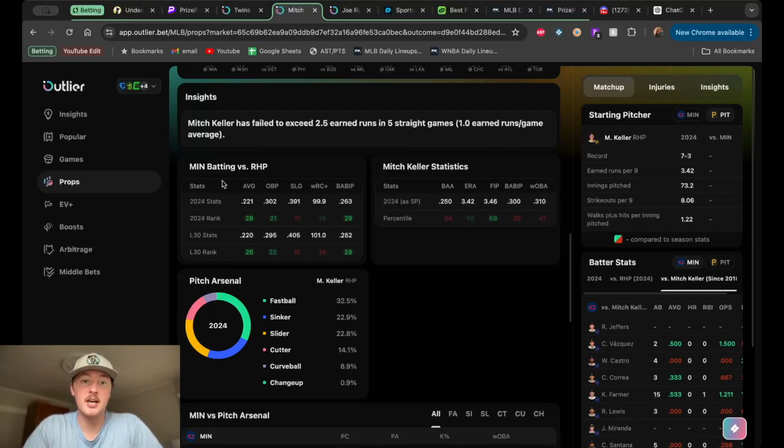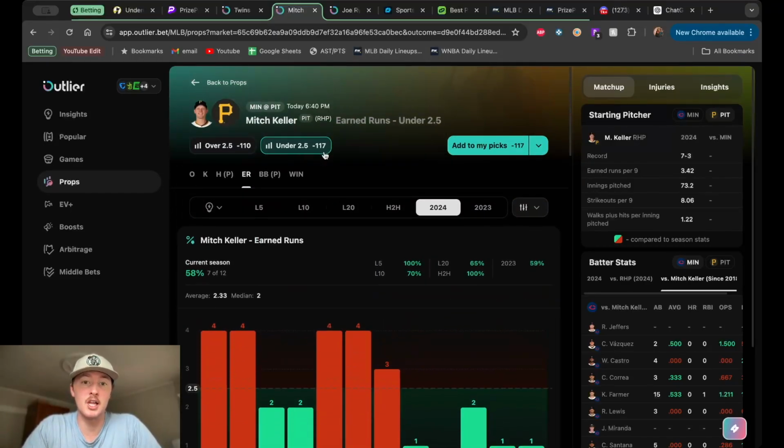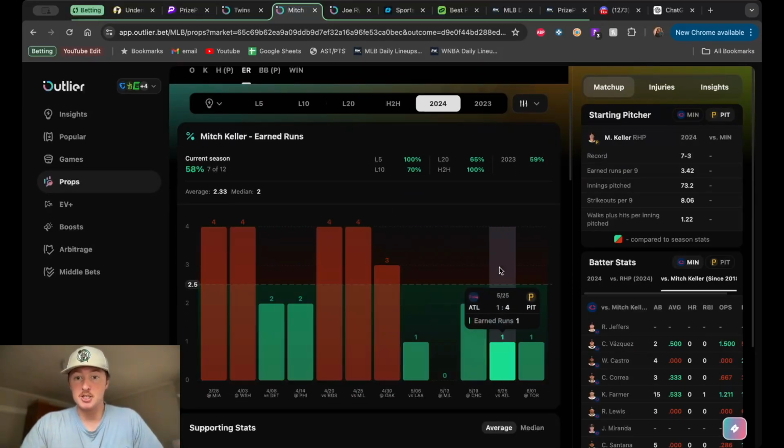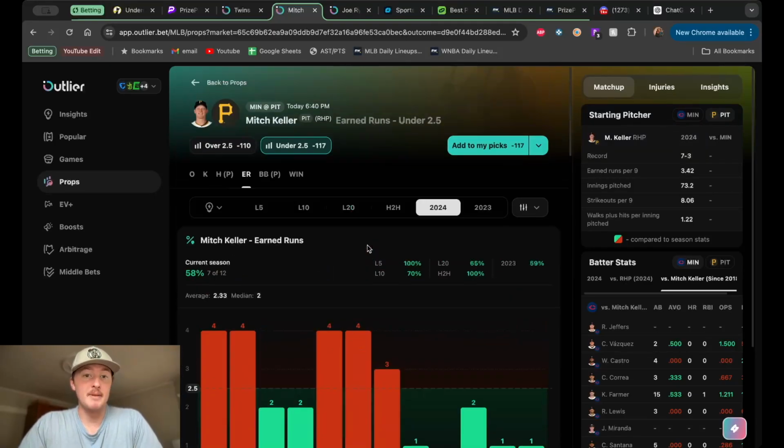So you can essentially say, okay, Minnesota has not been batting great against right-handed pitching, and it's green because I'm looking at the earned runs line under for Mitch Keller. So maybe that's right off the bat something you want to be looking at. Mitch is hitting in 5 straight games. Minnesota struggles offensively, especially against righties. That could be something you look at.